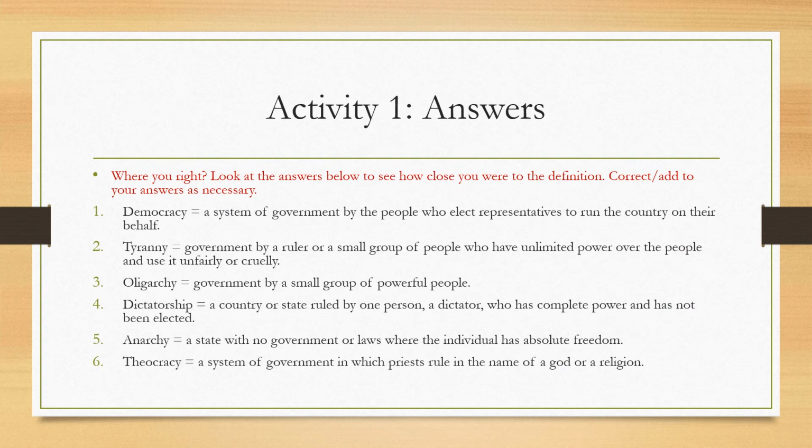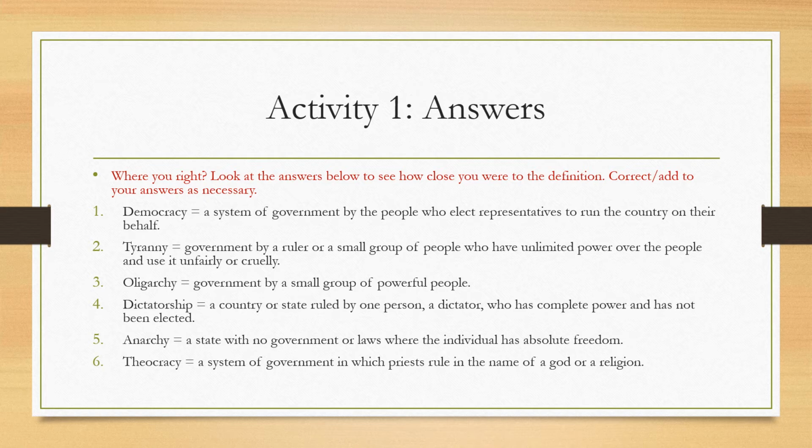Did you get it right? Here are the answers. So look at the answers below to see how close you were to the definition. Correct and add to your answers as necessary. Democracy is a system of government by the people who elect representatives to run the country on their behalf. So that's of the people, power to the people. Demos is people, so the people choose who run the government on their behalf.